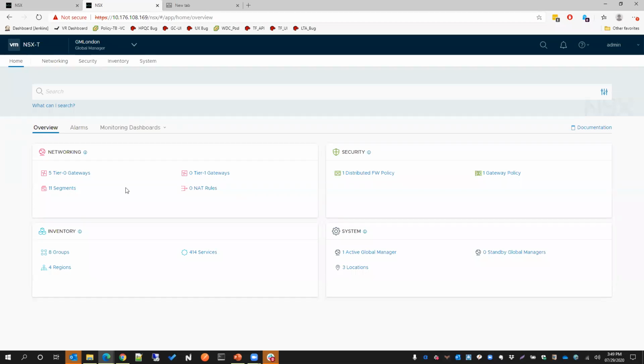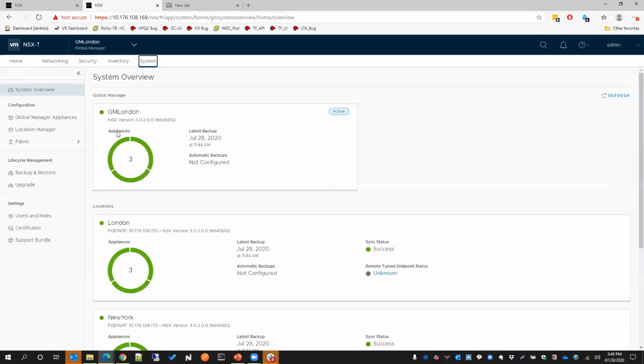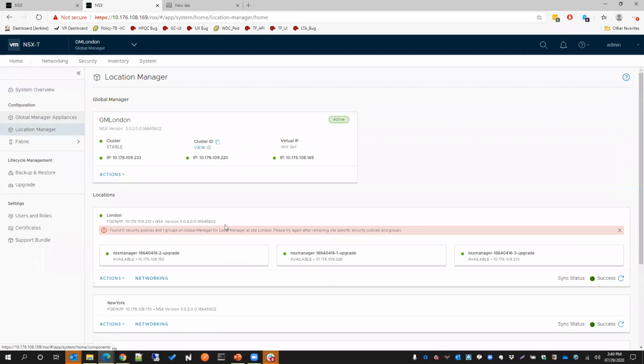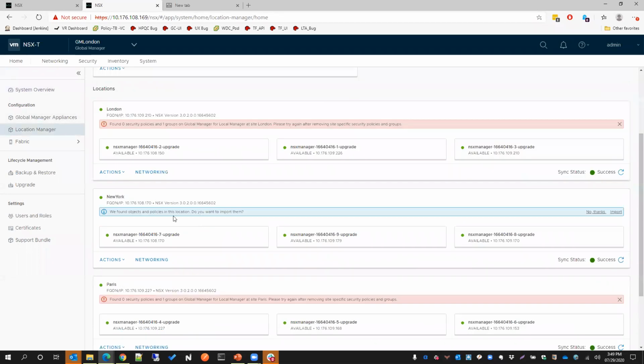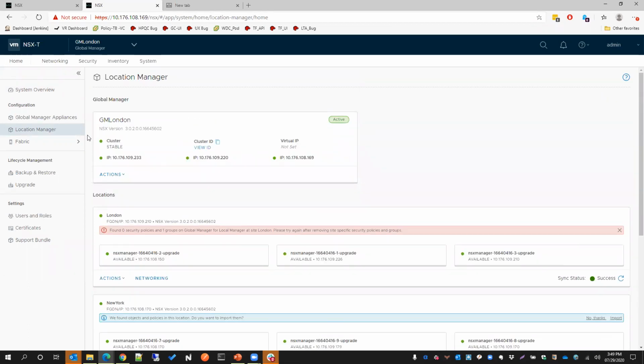But you can configure everything from your global manager so that you have a single pane of glass, and you also have control to configure everything from a specific location. And you can see your summary of location, and it can give you a warning if there are some objects which are not synced or fully synced, and what the cluster status is, and all that information is available. Moving back to our slide.